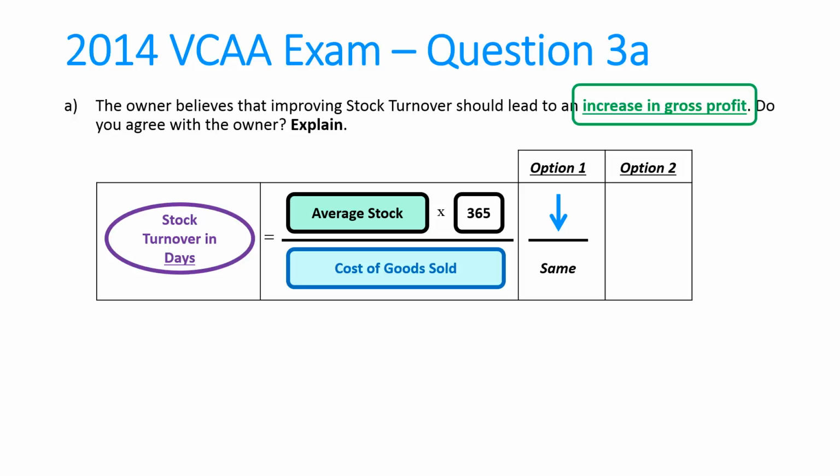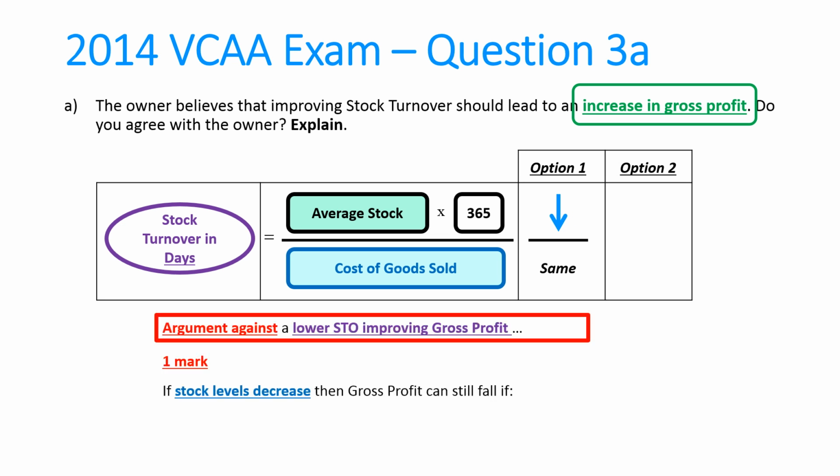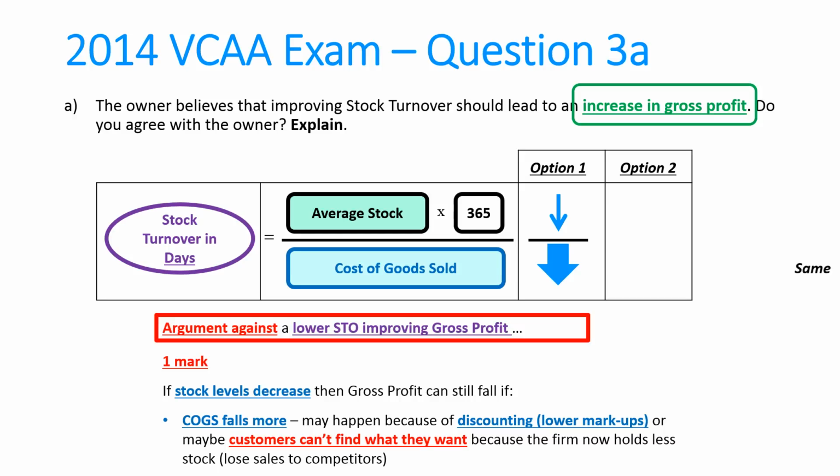I'm going to argue that if I manage to decrease average stock, will that increase gross profit? Well, one argument could be no. What if stock levels decrease, but actually cost of goods sold decreases more? So we've got a fatter arrow here to say that this has gone down more than this. Now, mathematically, if that happened, your stock turnover in days would get better. It'd decrease. But what that could mean is gross profit's gone down because your cost of goods sold has decreased by more than your average stock.